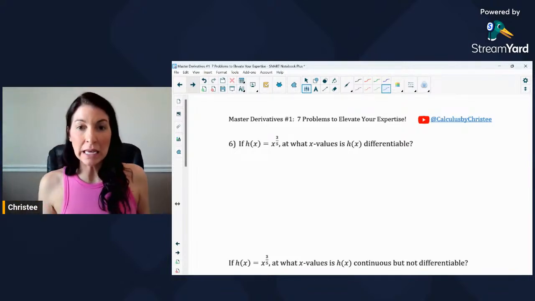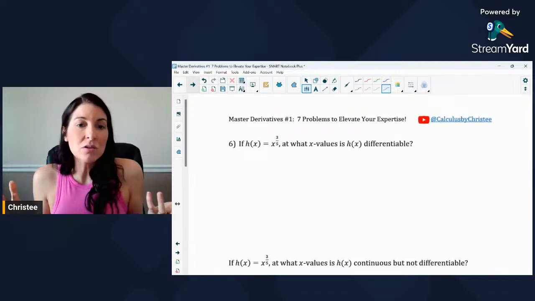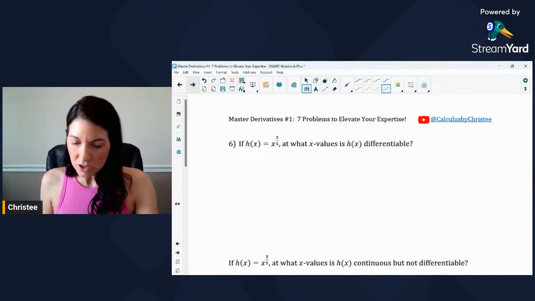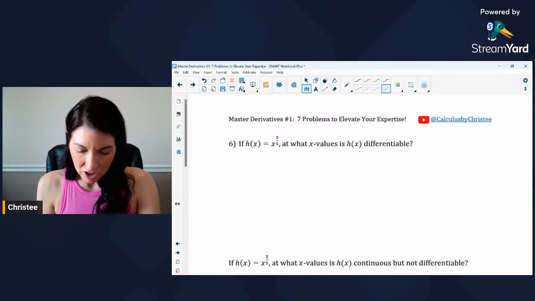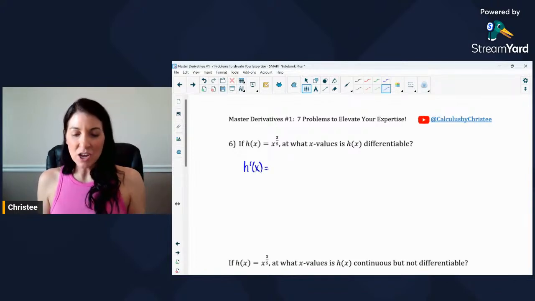So differentiable means like derivative. Where does the derivative exist? All right. So in order to do that, I do have to find the derivative. So find the derivative of h of x. So h prime of x. So earlier in this video, we did power rule, and we're going to do that same thing.